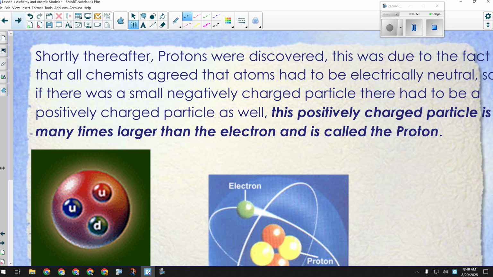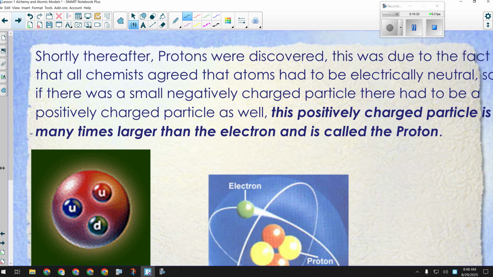Protons are way, way bigger than electrons. And when we say protons were discovered, it doesn't mean people observed them. We're still talking about incredibly small things. We still can't observe a proton, like actually resolve it and see it. But they were able to assume that they existed or infer that they existed.